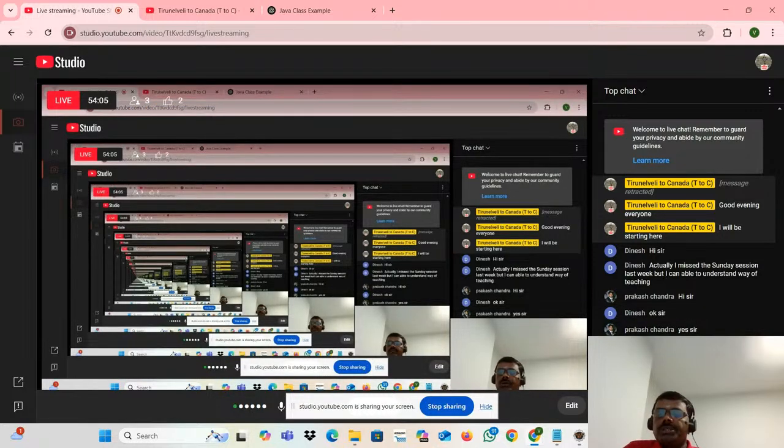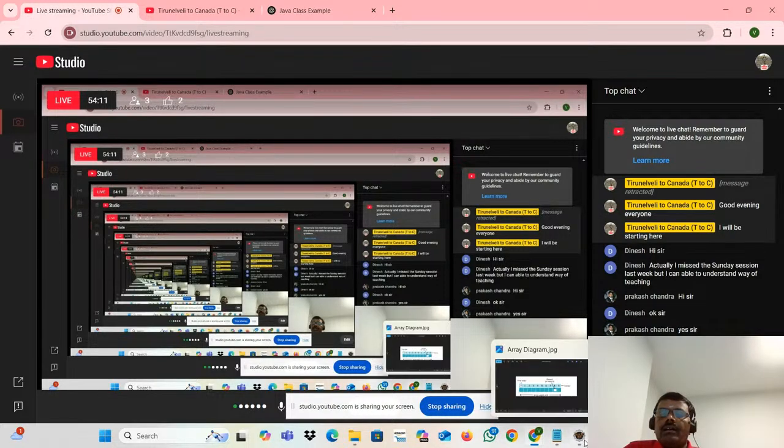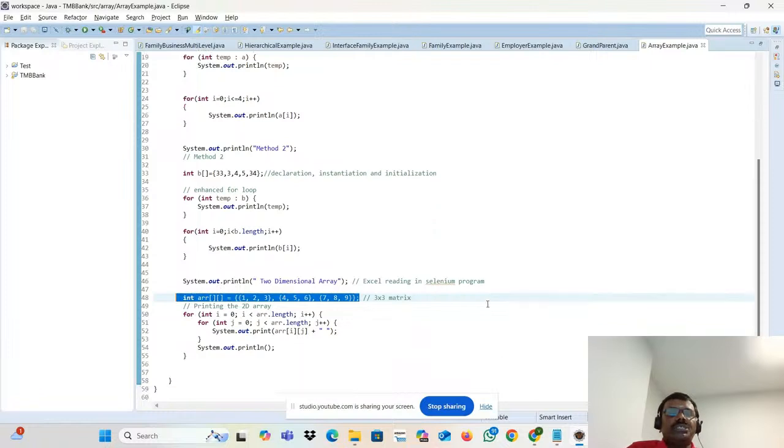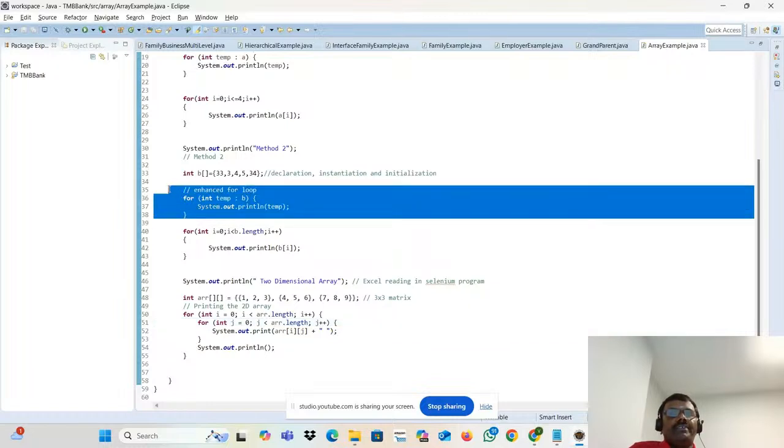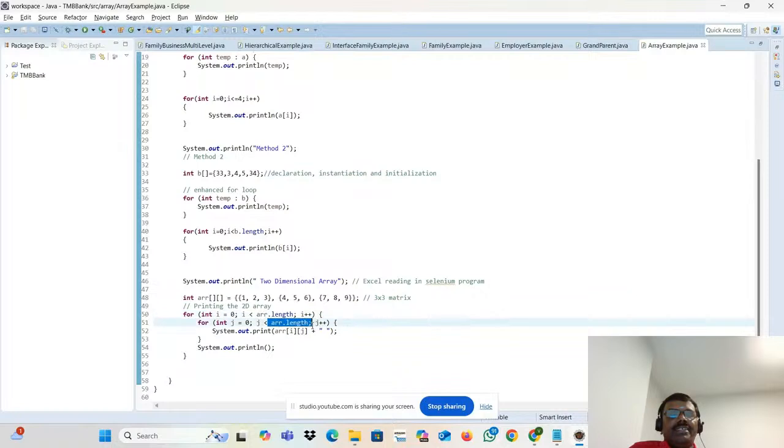The question from Prakash is, can we use an enhanced for loop to access the 2D array? I don't think so. I didn't try that. Good question actually. Because it's a kind of simple looping, and we need to put some kind of length, everything.